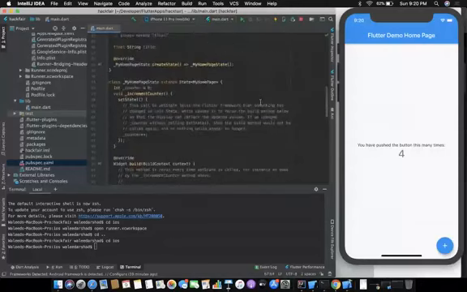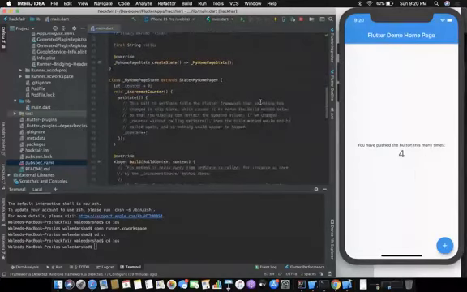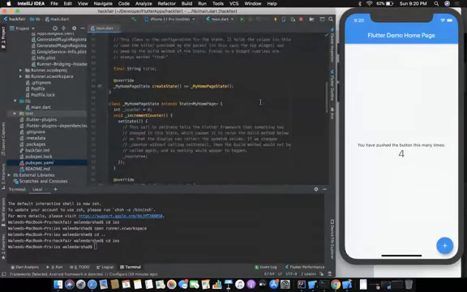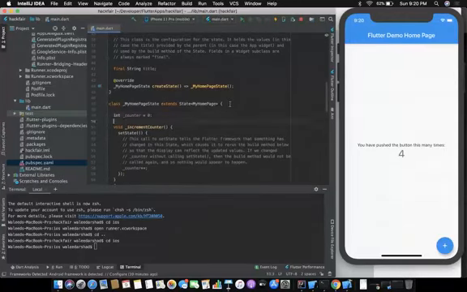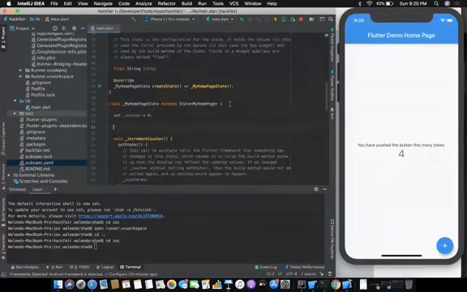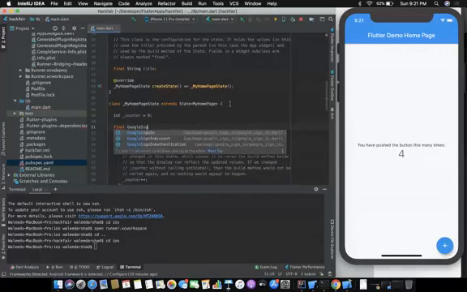Now let's first authenticate using Google. To authenticate using Google, we just need to know a few parameters that need to be initialized. First of all, final, we'll have GoogleSignIn.